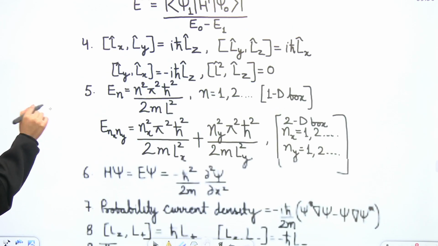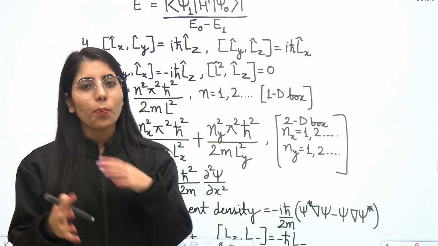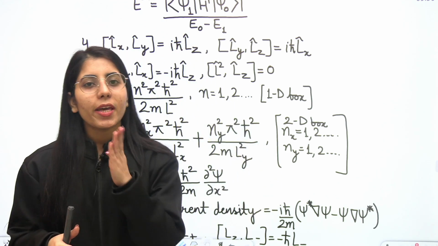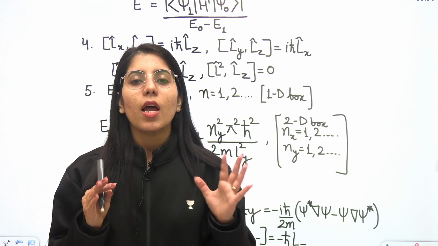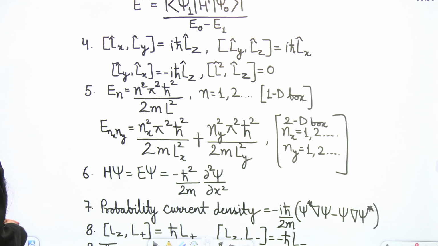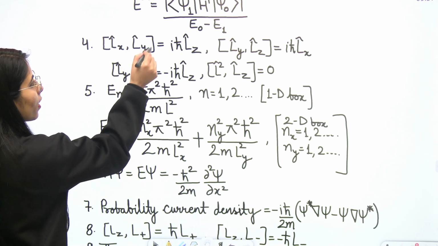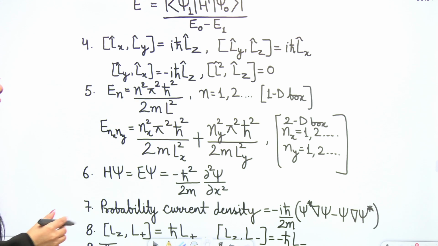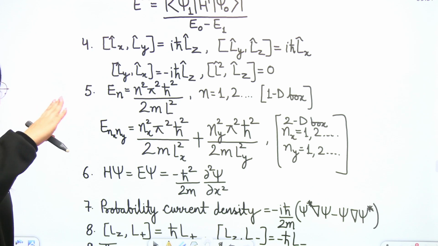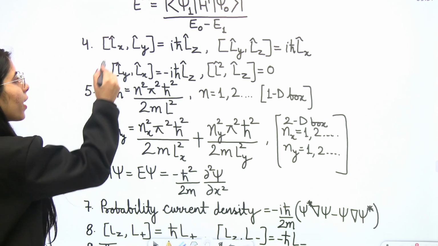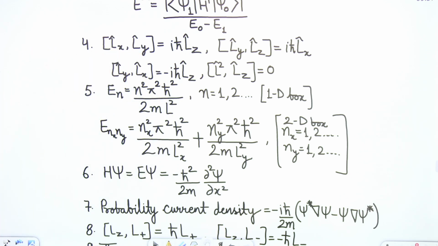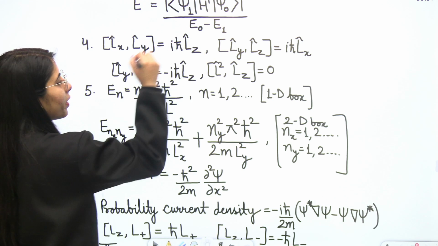The next point is related to the angular momentum operator, or its components. We are going to have different angular momentum components like Lx, Ly, Lz. Based on these components, the commutator bracket expressions are very important. So here we have some of the expressions, like the Lx and Ly commutator bracket. When you find it, you can see the sequence is in cyclic order, or clockwise order, you can say. So X, then Y, then what will come? Z. When only the angular momentum components are present, in the answer also you will get the angular momentum component.